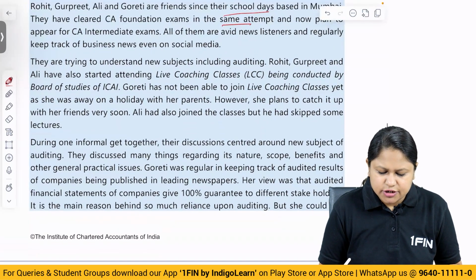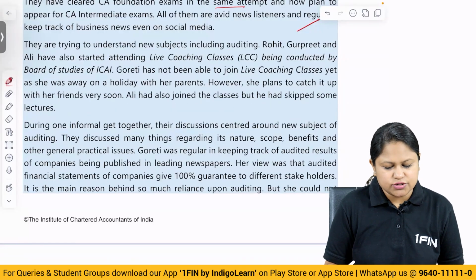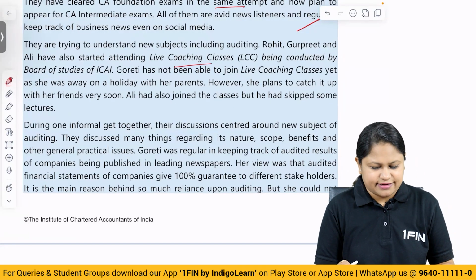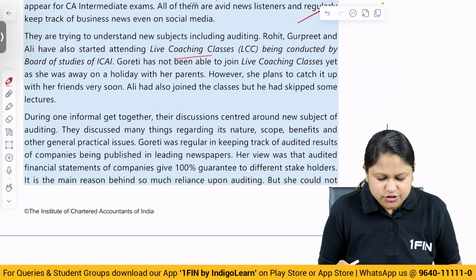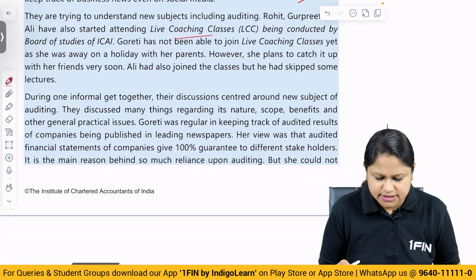They are trying to understand the new subjects including auditing. Rohit, Gurpreet and Ali have also started attending live coaching classes being conducted by the Board of Studies ICAI. Gorita has not been able to join the live coaching classes yet as she was away on a holiday with her parents.